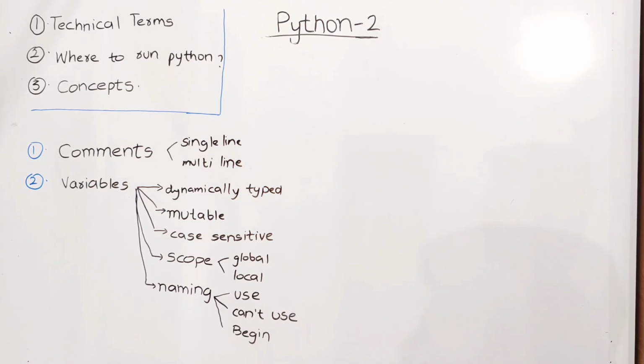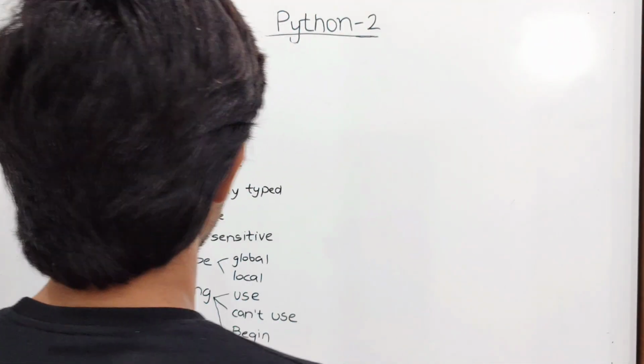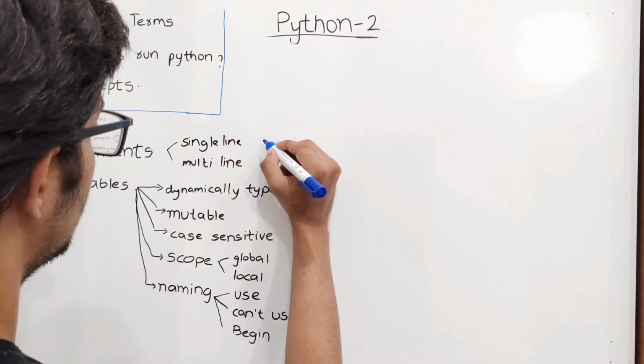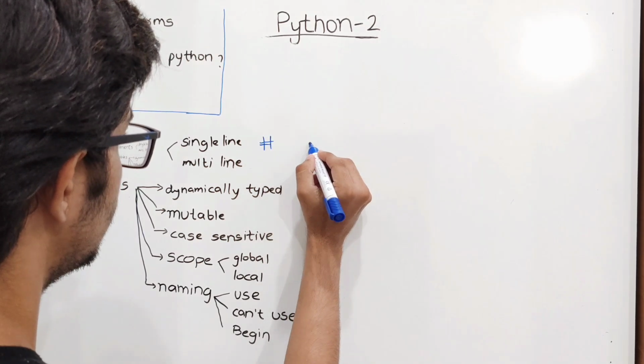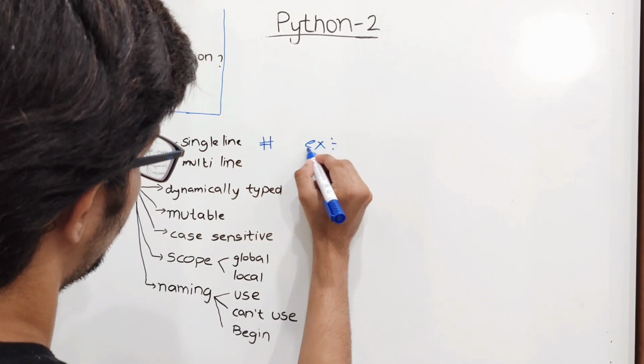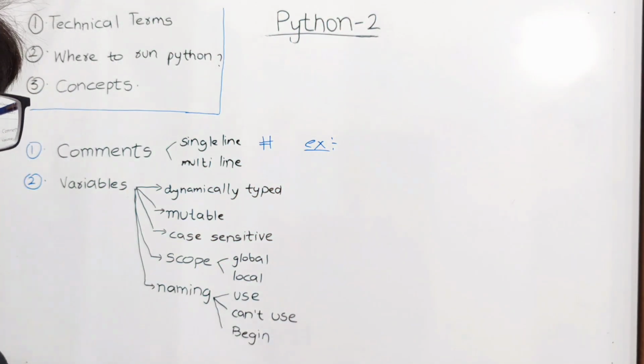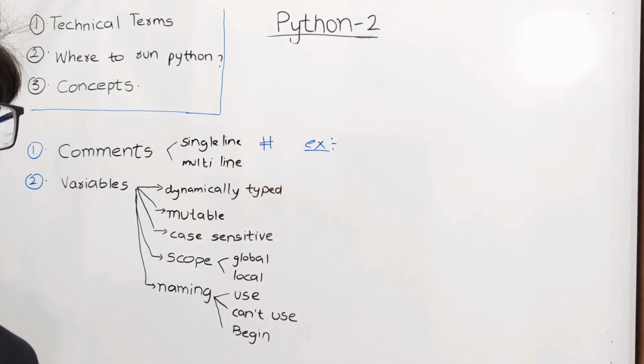Comments are actually of two types: single line comments and multiple line comments. Single line comments are declared by using the hash symbol. Let us take an example. It can be written in two ways, either in a new line or just beside the code. Let us show them.